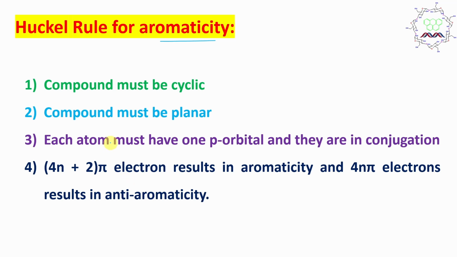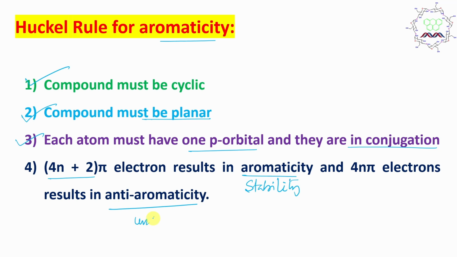So the conditions for this Hückel rule are: the compound must be cyclic, the compound must be planar, and each atom must have one p orbital and they are in conjugation. Obviously this conjugation is possible when they are in the same plane. And the fourth point, if they have 4n plus 2 number of pi electrons, it will result in aromaticity, means the compound will have stability. And if it has 4n pi electrons, it results in anti-aromaticity, or you can consider this compound has instability. This is the main thing.